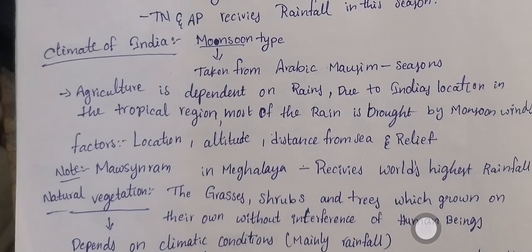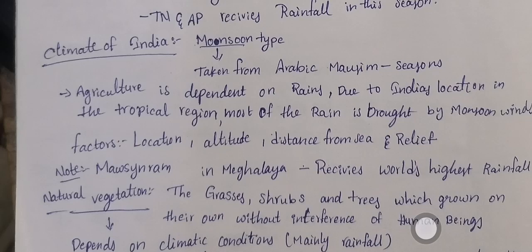Here agriculture depends on rains. In India, agriculture depends on rains. Due to India's location in the tropical region, most of the rain is brought by the monsoon winds only. And then the climate of India is determined by the factors of location, altitude, distance from the sea, and the relief.